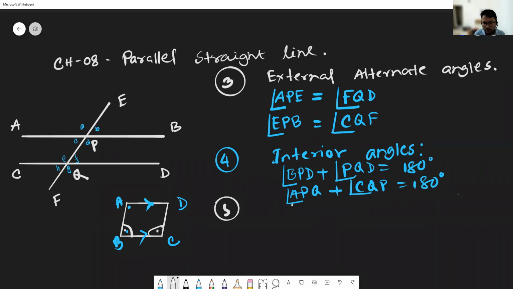There is now number 5. Number 5, interior angles. So I think vertically opposite angles, very easy. Vertically opposite angles.